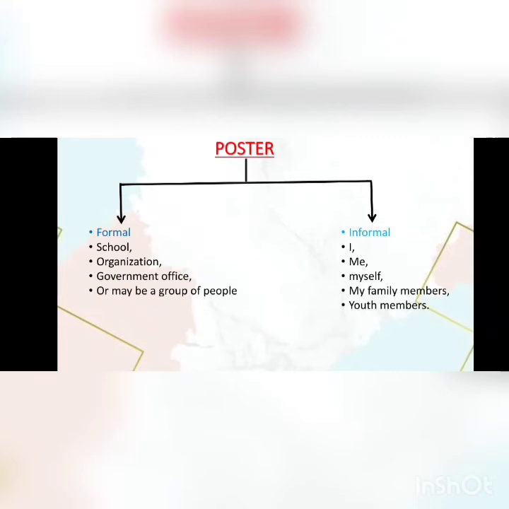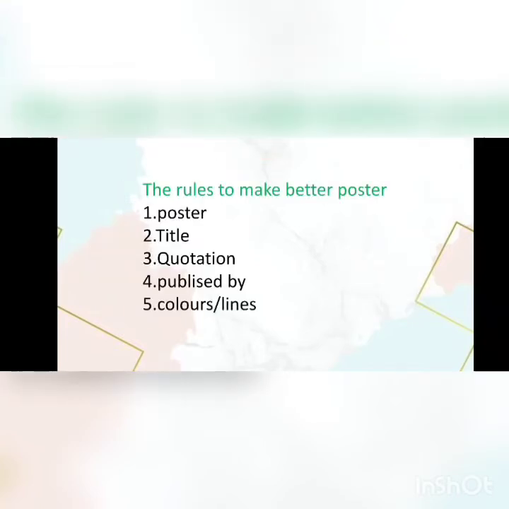So there are some rules to make a better poster, students. First you have to write poster, and then below that you have to write title. After that you have to write quotation, if you have any quotations. And after that, published by, it is very must, students, you should write it compulsory.